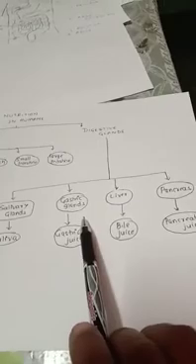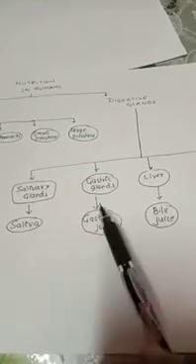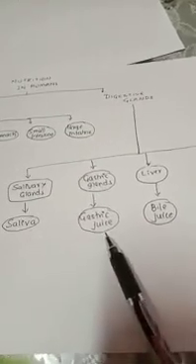The digestive glands are the salivary glands, gastric glands, liver and pancreas. Salivary glands secrete saliva, gastric glands secrete gastric juice, liver secretes bile juice, and pancreas secretes pancreatic juice. We are going to see this in detail.